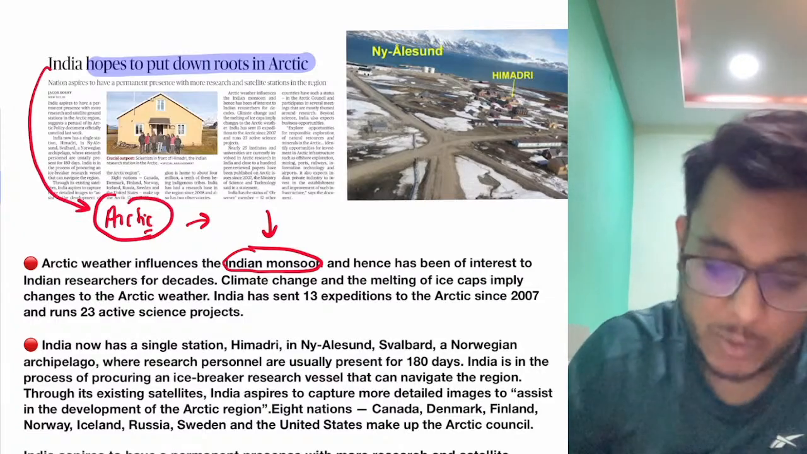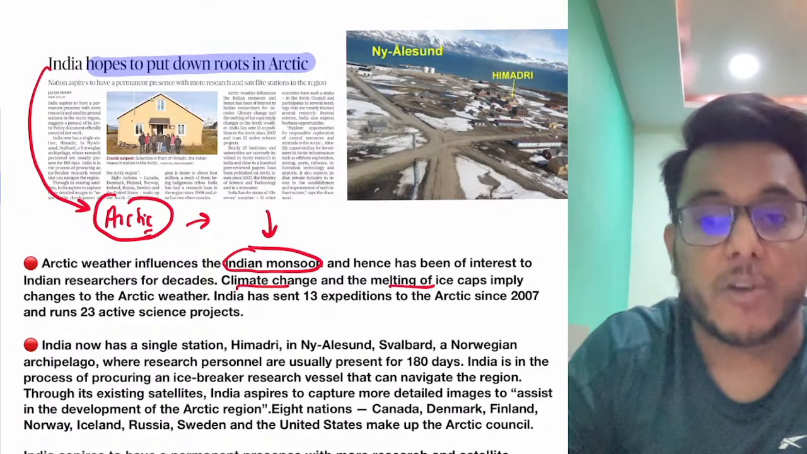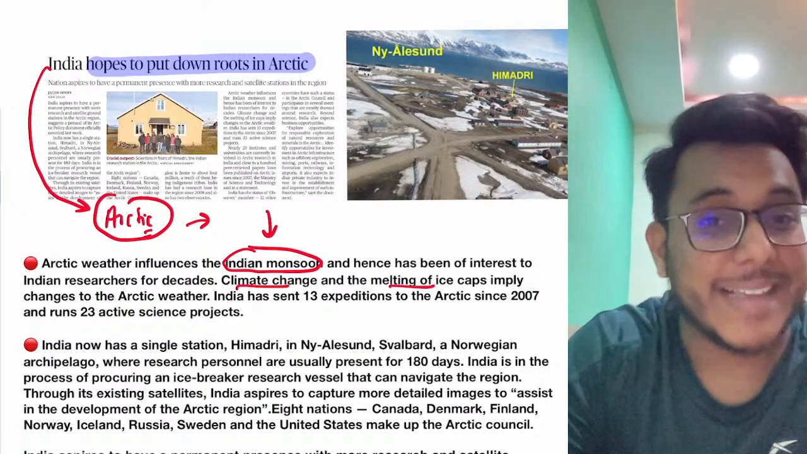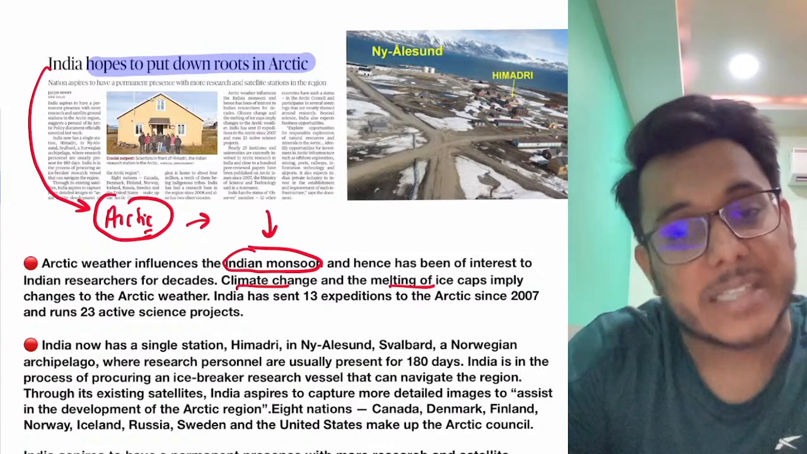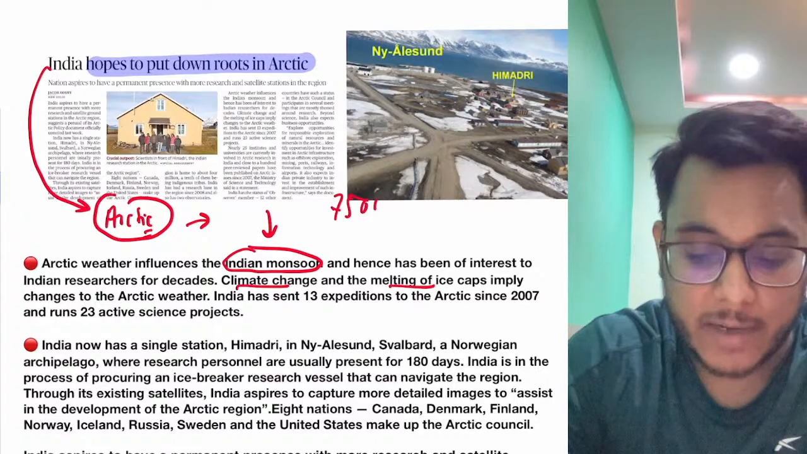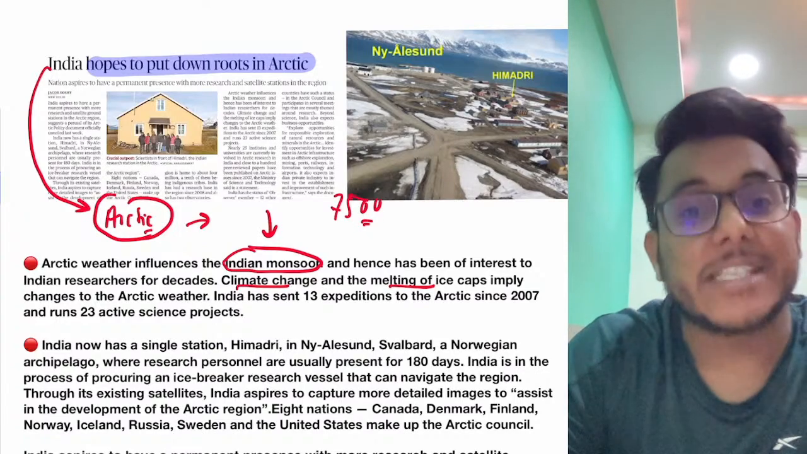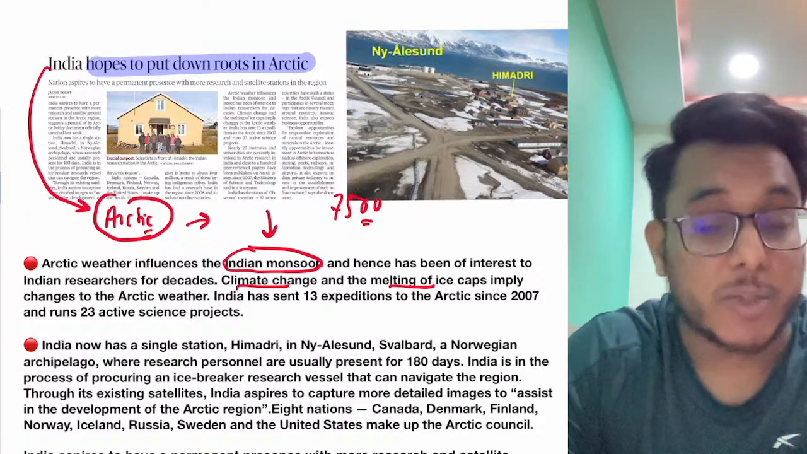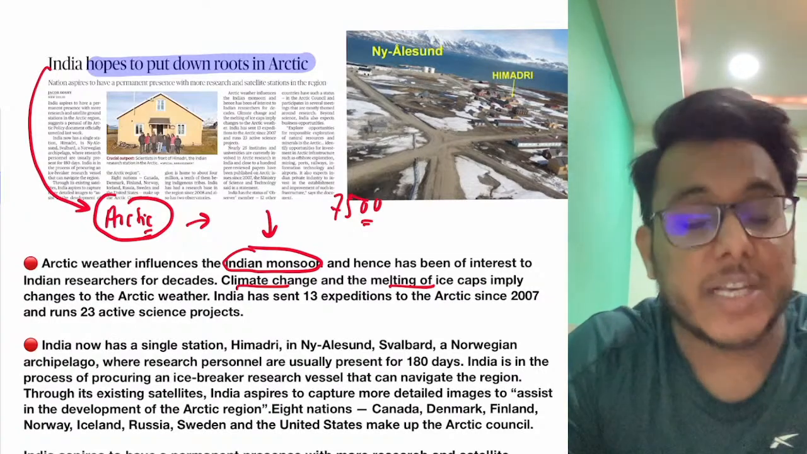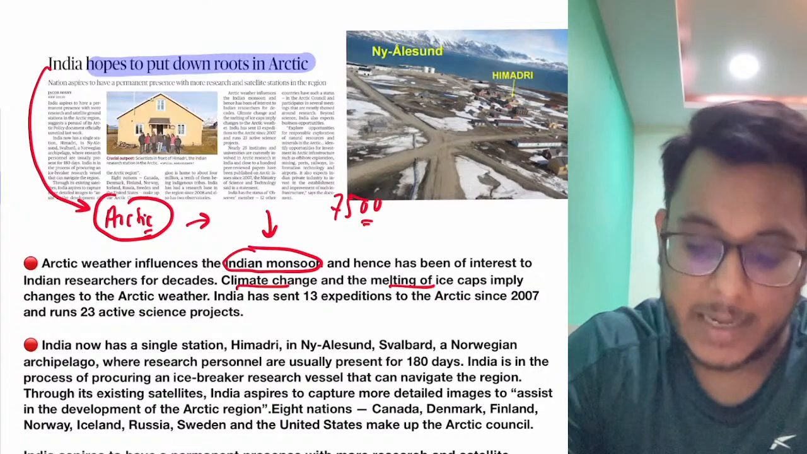Moreover, guys, we now see that climate change is there, the melting of ice caps is there. Big ice caps around the Arctic region are melting. India has a coastline of more than 7,500 kilometers. If the Arctic ice melts and the sea level rises, a direct impact will be there on India. So in the Arctic, climate change expeditions are also being carried out by India.